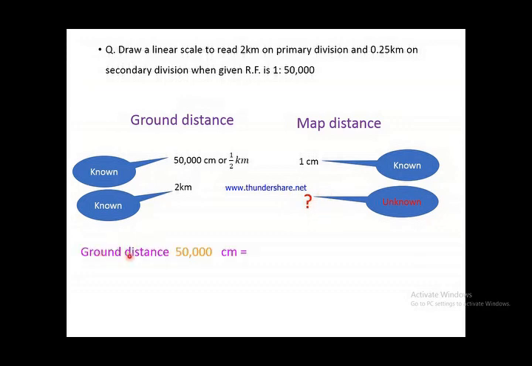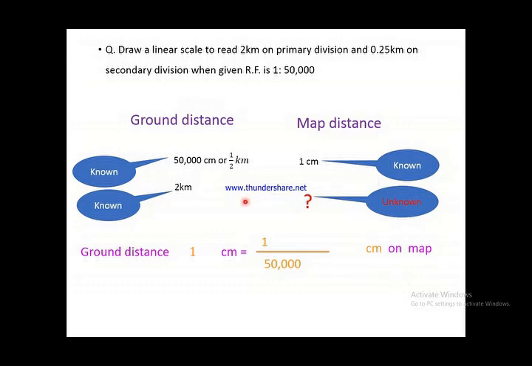So how? Recall the unitary method we have studied in school level. Ground distance is 50,000 centimeter, therefore map distance is 1 centimeter. And if ground distance is 1 centimeter, map distance is 1 by 50,000 centimeter.